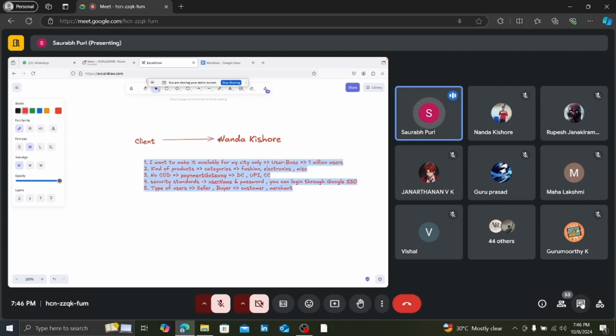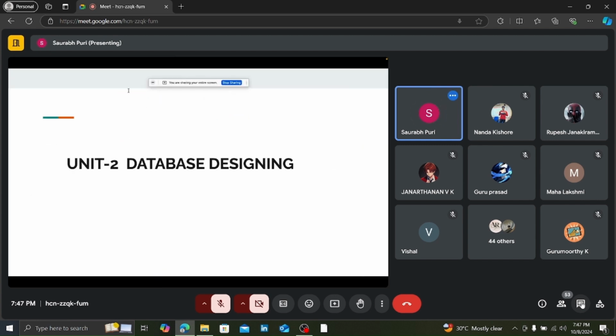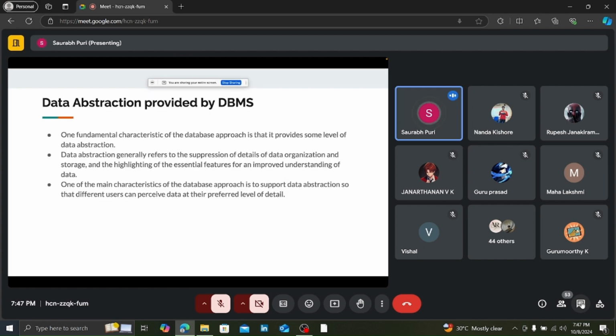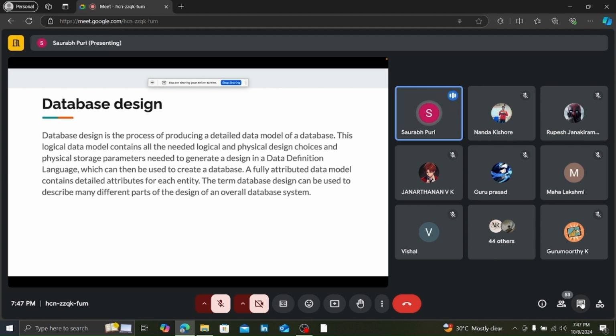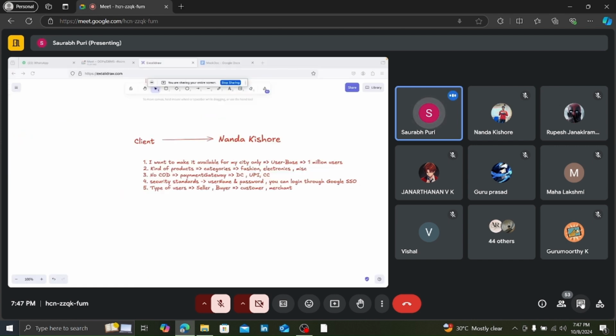So Nandakishore has gathered these requirements, and then he will go on to design the database, and do the cost optimization. Whenever we talk about designing a database, database design is a process of producing a detailed data model of the database. It should have every physical design choice. By physical design choices, I mean the client has stated the requirement, but how you design the database is up to you.